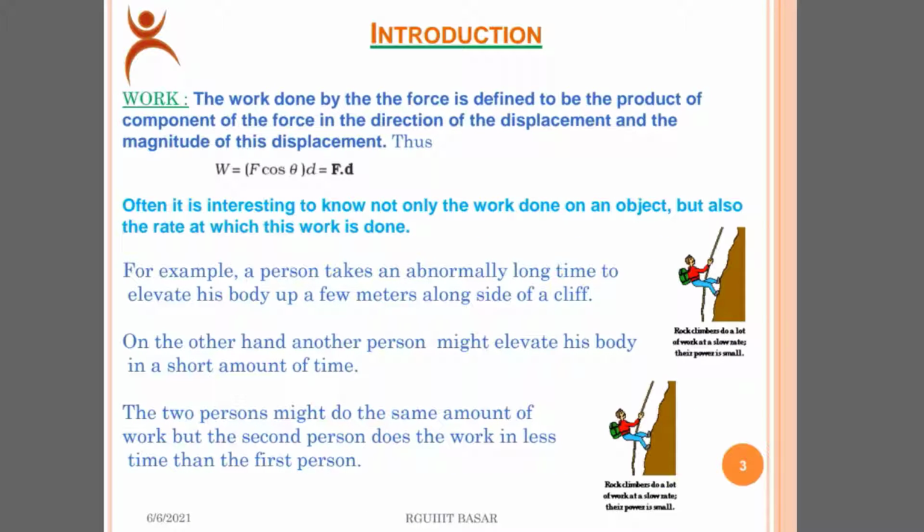Introduction. Work. The work done by the force is defined to be the product of the component of the force in the direction of the displacement and the magnitude of this displacement, where work is given by F cos theta into D, where F into D.